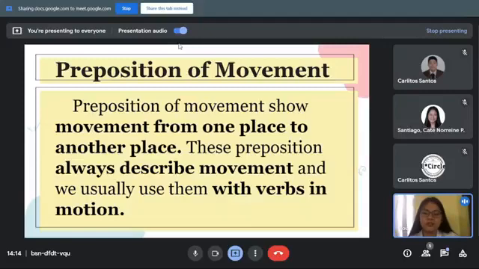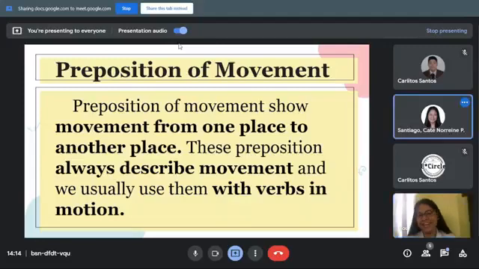These prepositions always describe movement, and we usually use them with verbs in motion. Again, it is movement from one place to another place, and we usually see them with verbs in motion. Is that clear?